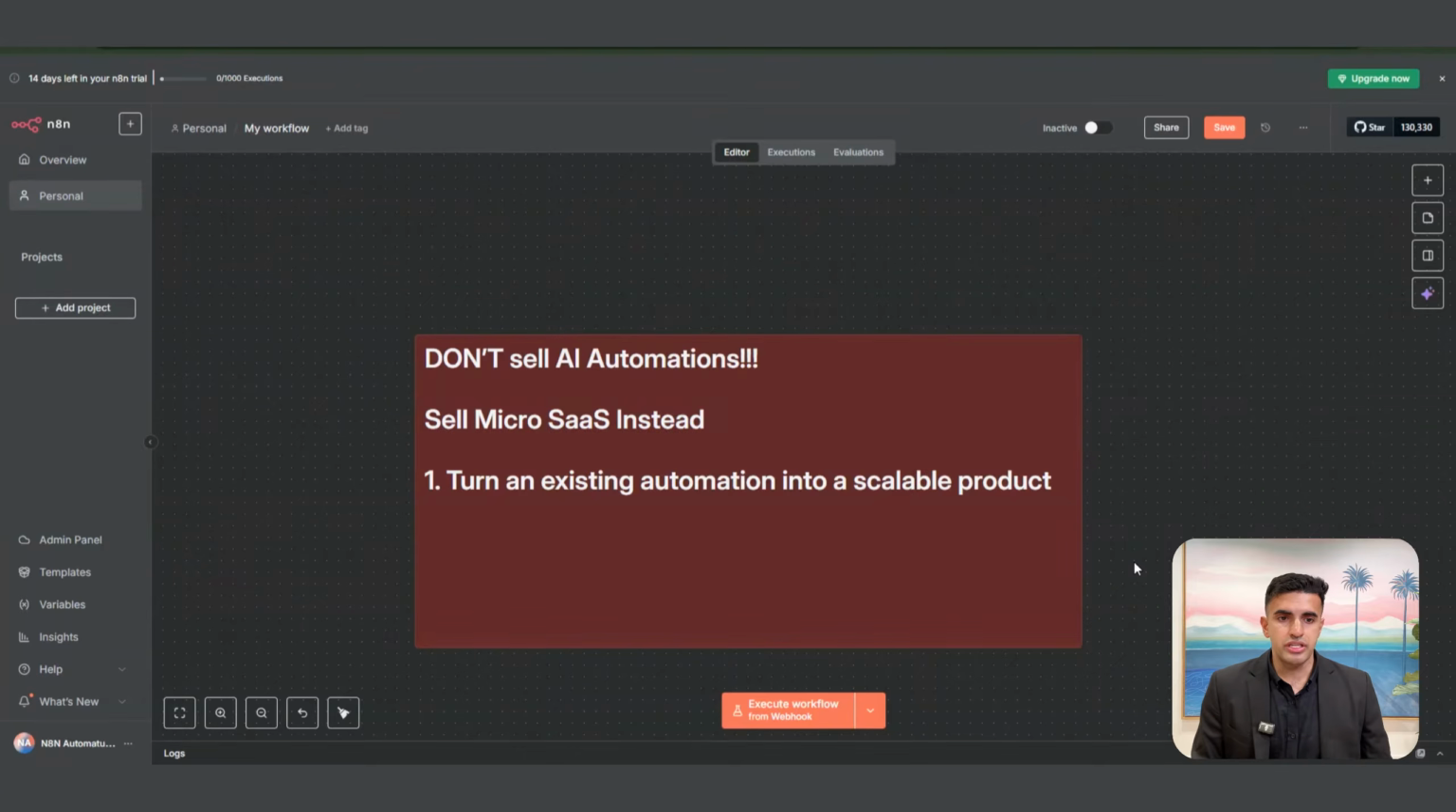So it's really useful. You can literally build one software per day, and software has the best margin. You can become a millionaire really fast if you're very good with marketing and sales, and you can market it. Then the product game is already done. So now I'm going to share my screen, and I'm going to go into detail about exactly how you can go about doing it. As you see on my screen right now: don't sell AI automation, sell Micro-SaaS. Instead, turn an existing automation into a scalable product. That's the thing that I want to convey here.